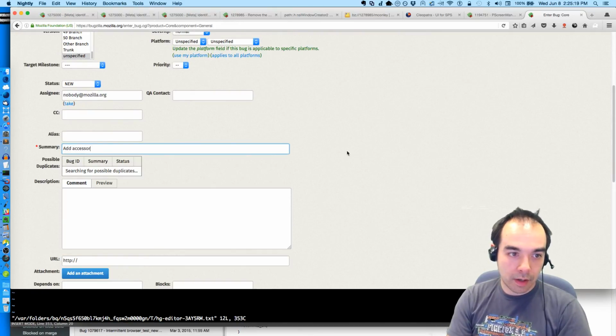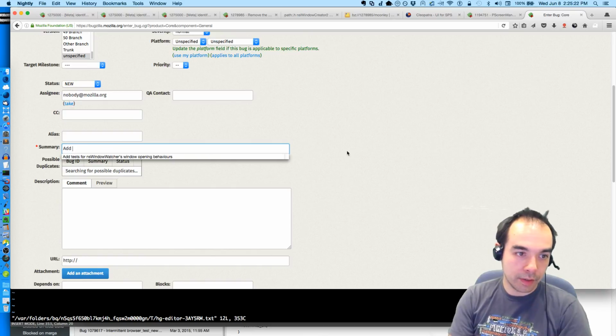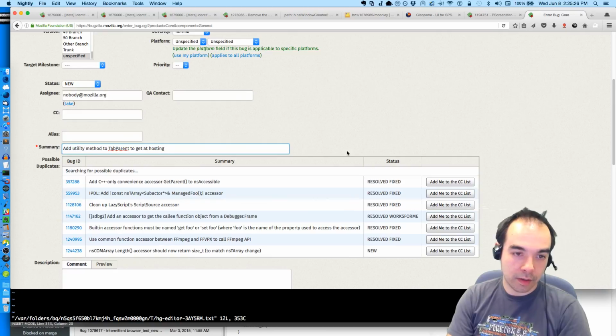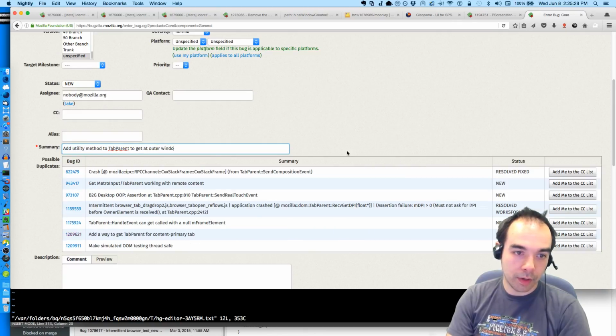Add accessor. Add utility method to tab parent to get at the outer window hosting the frame element.